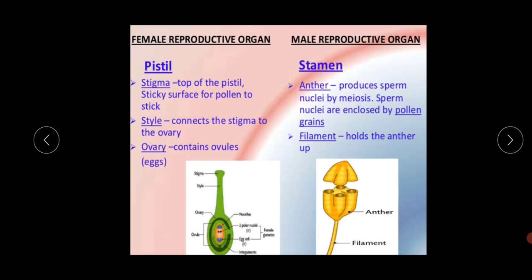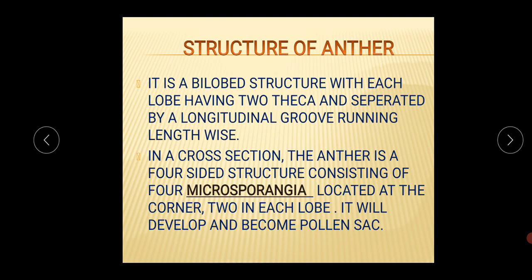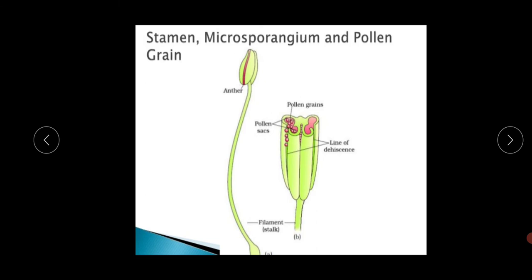Next one is the comparative analysis of the female reproductive organ and the male reproductive organ. This is not the differentiation, this is the comparative analysis. And next is the development of the male gametophyte, that we have total two parts. One stamen portion, this stamen has total two parts, the filament and the anther portion. So what is the meaning of the stamen, what is the meaning of the anther, how this structure is formed, and what is the diagram. So this is today's class.